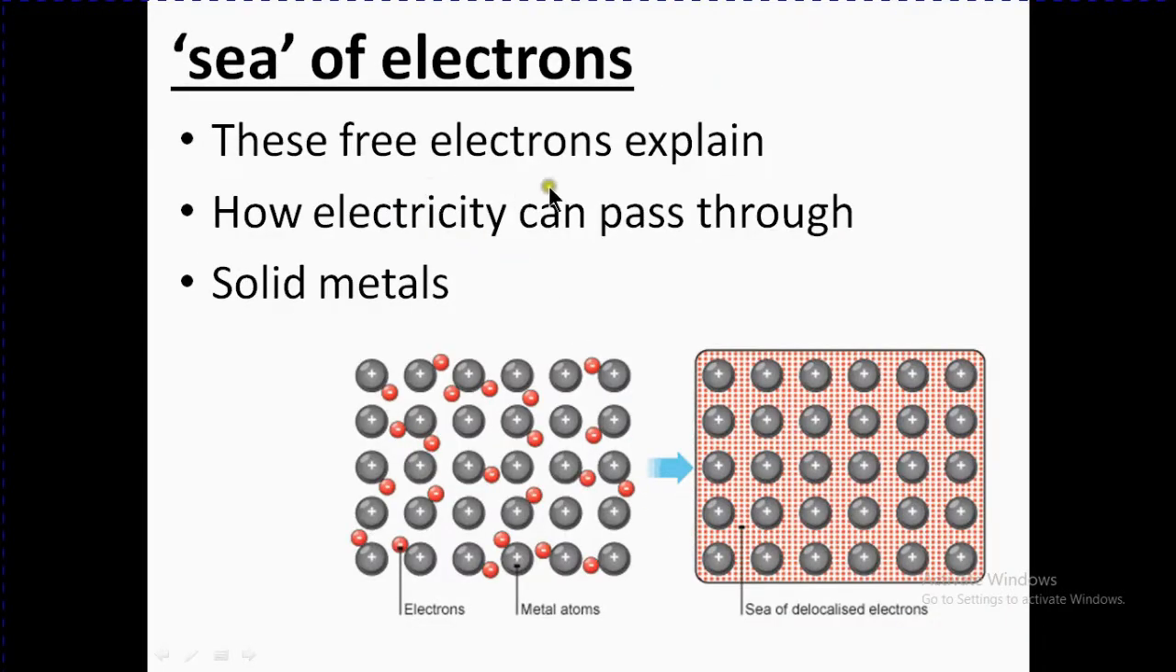These free electrons explain how electricity can pass through solid metals. If these electrons are moving, that is the electric current, and the sea of electrons is shown like this. So these delocalized electrons let the electricity pass through them without changing or disturbing the position of these solid metal atoms or ions.